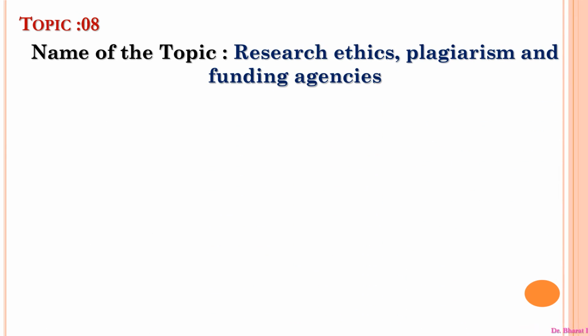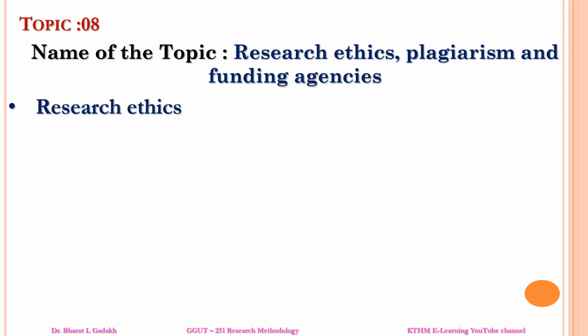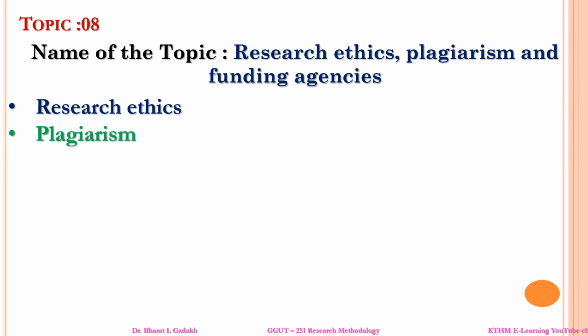Now the next topic, number 8, is research ethics, plagiarism, and funding agencies. Research ethics is a very important point. Plagiarism is also very important to research ethics.